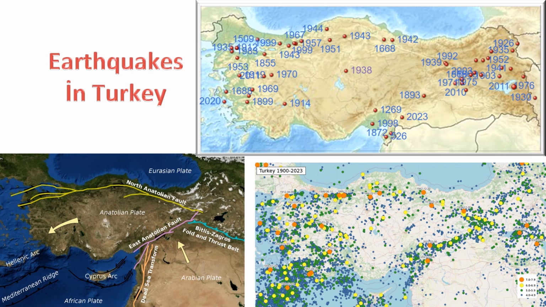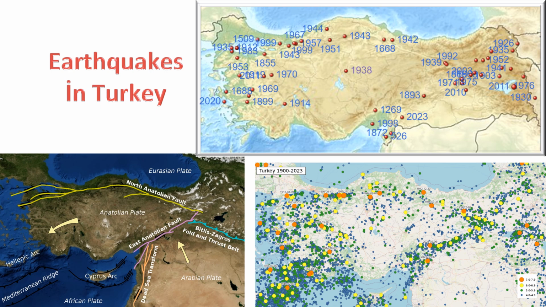Here are some examples. 1. Mountain ranges. The collision and convergence of tectonic plates, such as the Eurasian plate and the Anatolian plate, have resulted in the uplift of mountain ranges. The Pontic Mountains in the north and the Taurus Mountains in the south of Turkey are examples of regions where tectonic activity, including earthquakes, has led to significant uplift.